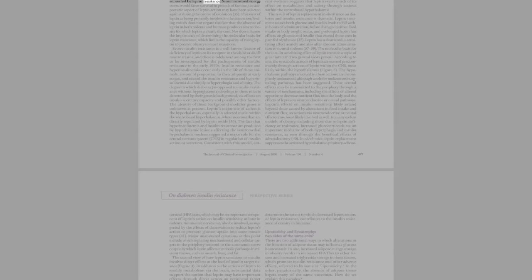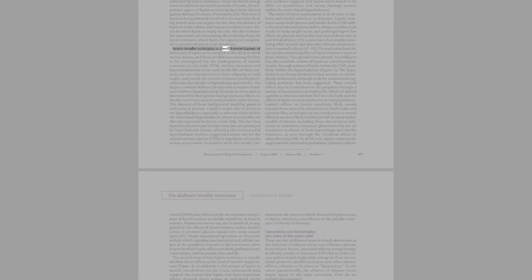This signal is subverted by leptin resistance. Since increased energy stores would favor survival in periods of famine, the adipostatic aspect of leptin action may have been selected against during the course of evolution, 35. This view of leptin as being primarily involved in the starvation/feeding switch does not negate the fact that the absence of leptin in both rodents and humans produces severe obesity for which leptin is clearly the cure. Nor does it lessen the importance of determining the molecular basis for leptin resistance, which limits the capacity of rising leptin to prevent obesity in most situations.